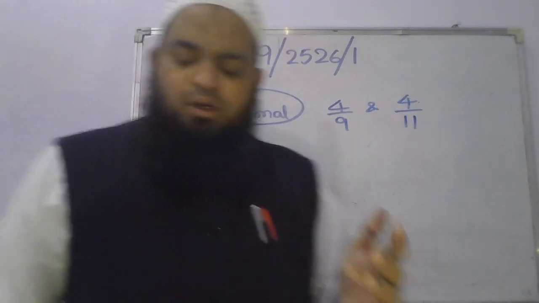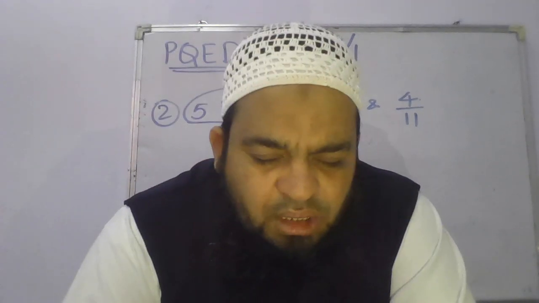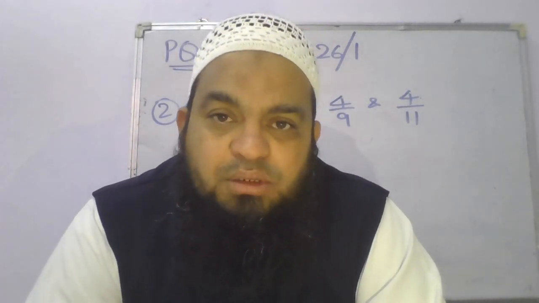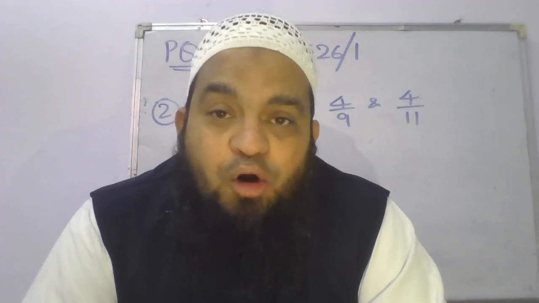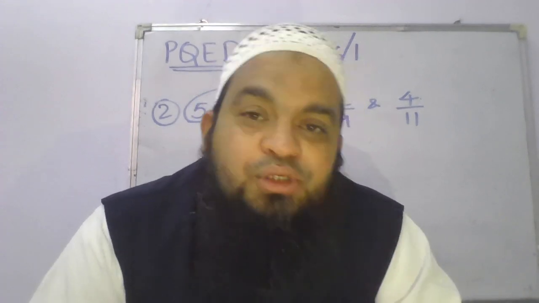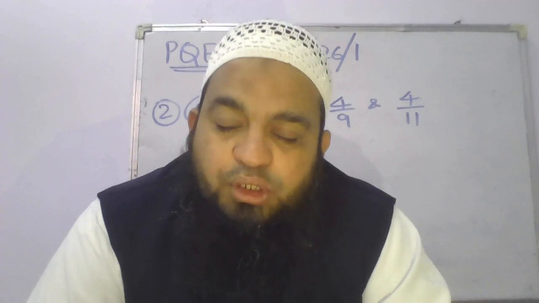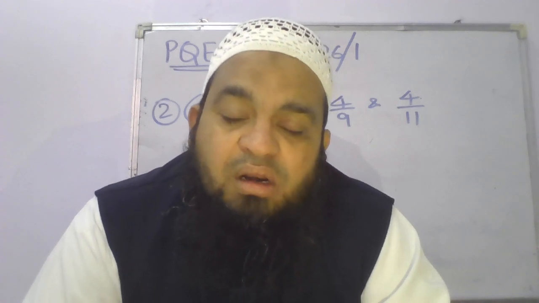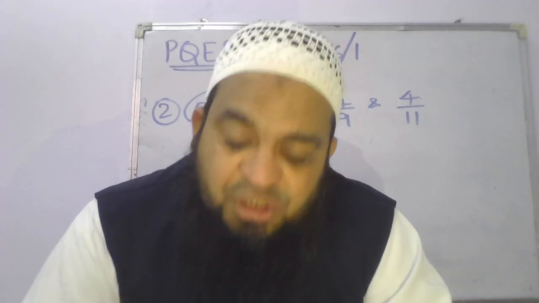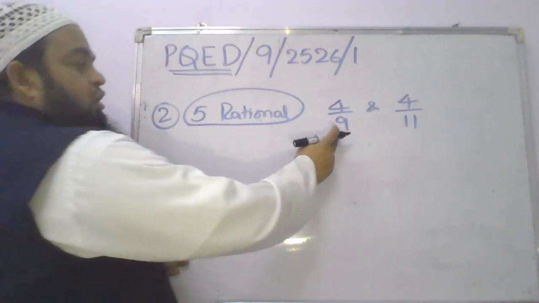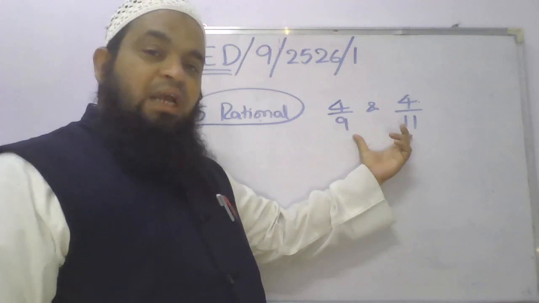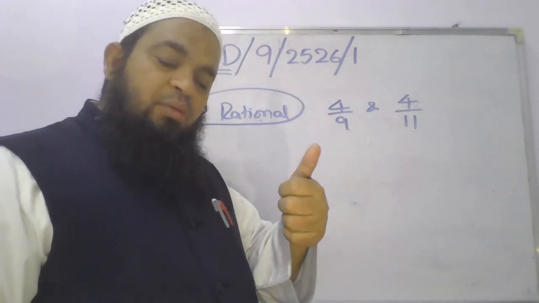Whatever two numbers are given, my dear students, how many rational numbers are there between them? Infinity, very good. How many irrational numbers are there? They are also infinity. That means no end. You can write infinite numbers between any two given numbers. So let us find. In order to find rational numbers between two fractions, first the denominators should be equal.